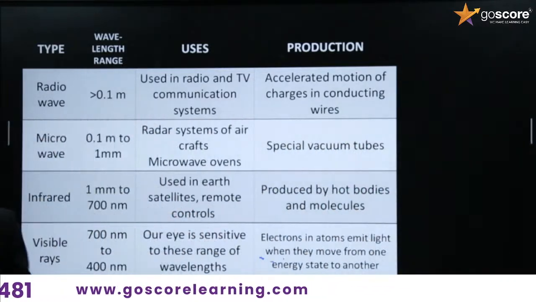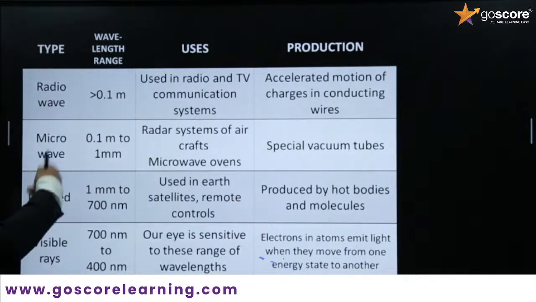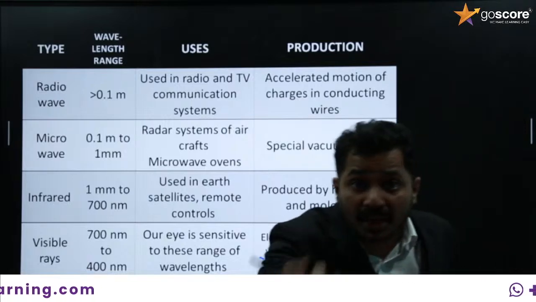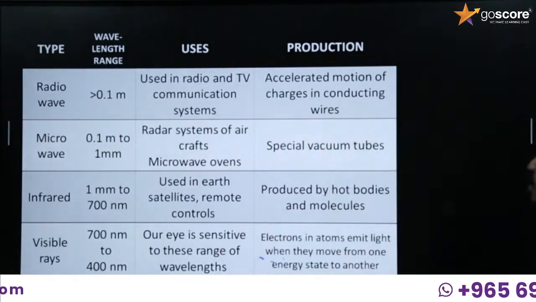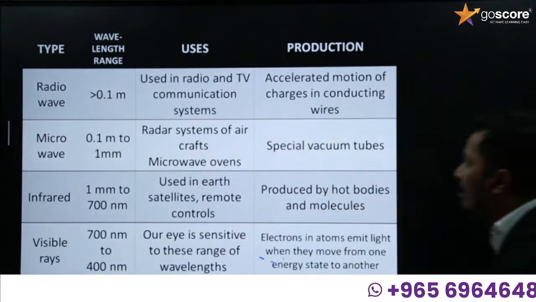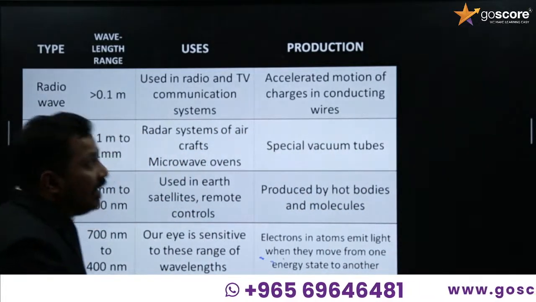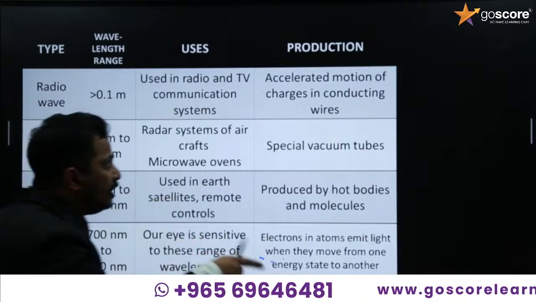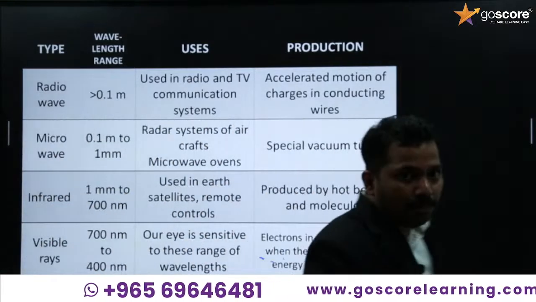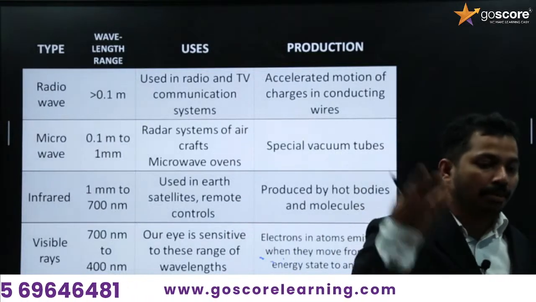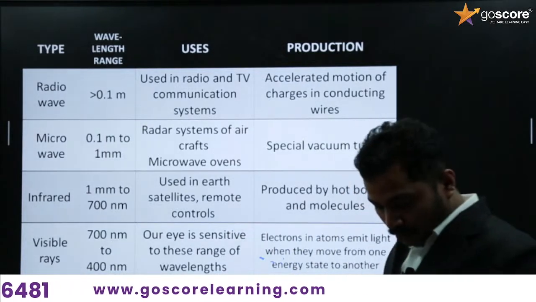So radio wave, what is the main purpose of it? Radio is used for communication, telecommunication purposes. Radio wave is used for radio and television communication systems, and it is produced by accelerated motion of charges in a conducting wire. How radio waves are produced is a previously asked question.